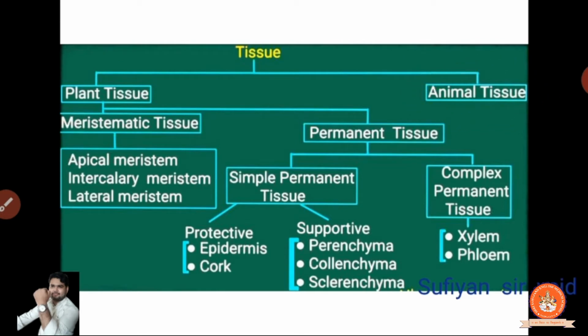Okay, now animal we will study later on, but what is the plant? Let's go for the classification so we can get a better understanding. Now this is the meristematic tissue. What is the meristematic tissue? It is for growth, the region which is still growing, still developing. So it's meristematic, but permanent means fixed. It has completely grown. Now there is no chance to grow, so it's a permanent tissue.